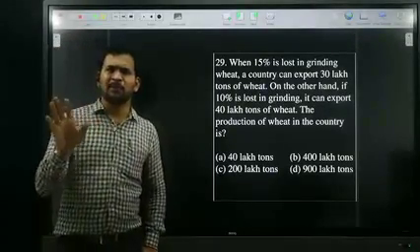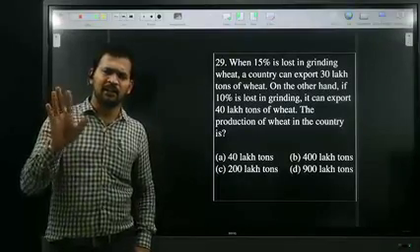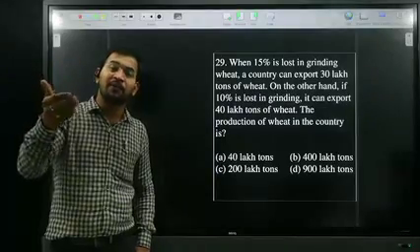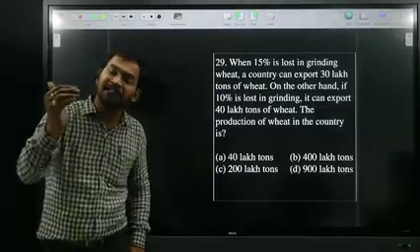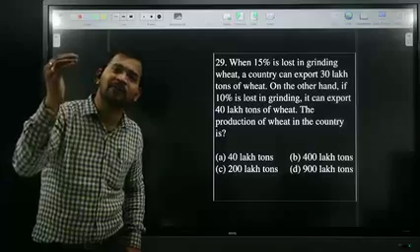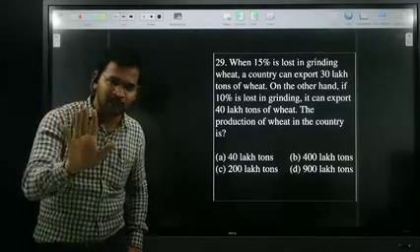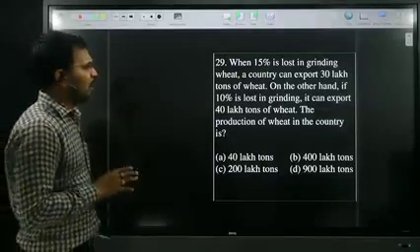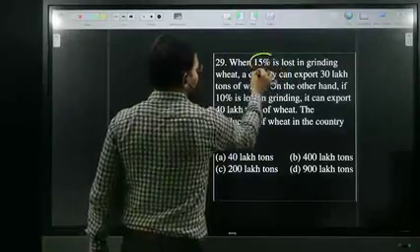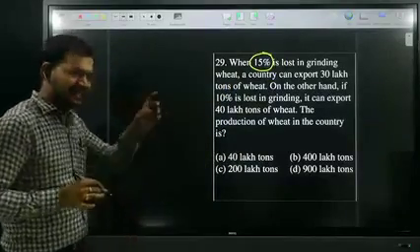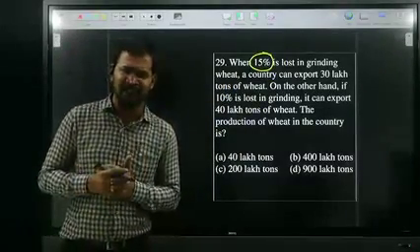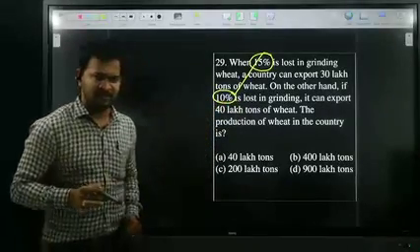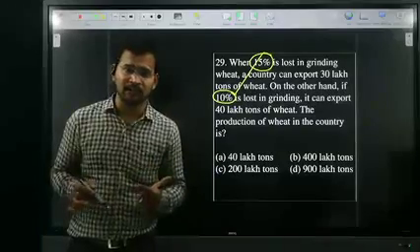Generally, in any production department, just think a while: if the wastage is more, productivity will always be less. If the wastage is less, productivity will always be more. All of you clear this point? Here, in the first situation, 15% loss in grinding wheat, 15% wastage is there. In that case, the country can export 30 lakh tons of wheat. But in the next case, if only 10% is lost in grinding, the country can export 40 lakh tons of wheat.